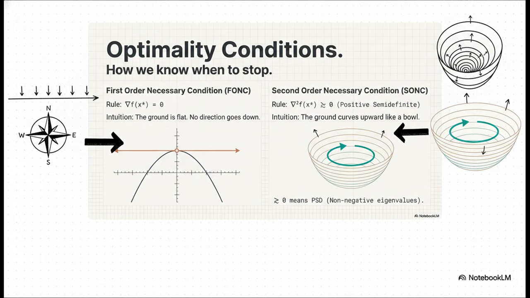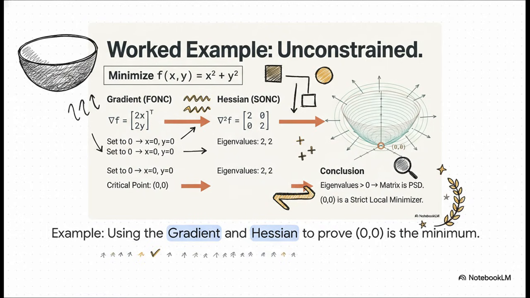And second, the second-order condition. The ground has to curve upwards in all directions, just like the inside of a bowl. This is what positive semi-definite means. It ensures we're actually at a minimum and not, say, at the top of a hill or on one of those weird saddle points. Let's make this real with a super simple function that describes a perfect bowl shape. First step, we calculate the gradient, and we figure out where it equals 0. And as you can see, that only happens at one single spot, the point (0, 0). So test number 1 is a pass.